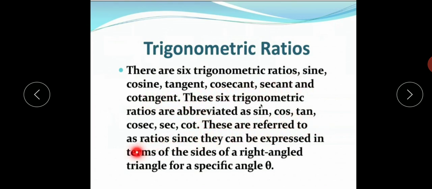Why are these known as ratios? Because they can be expressed in terms of sides of a right angle triangle for a specific angle theta.